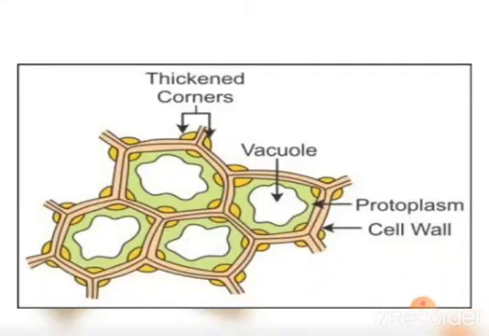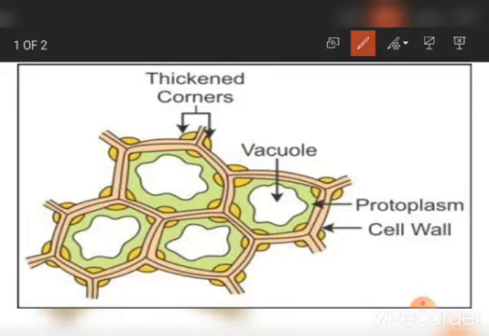Collenchyma cells have rectangular, oblique or tapering ends and a persistent protoplast, and they possess thick primary non-lignified walls. So you can see here these are non-lignified cell walls. As I told you already, lignified means conversion into woody tissue, but these walls are non-lignified. They also provide mechanical support for growing organs.